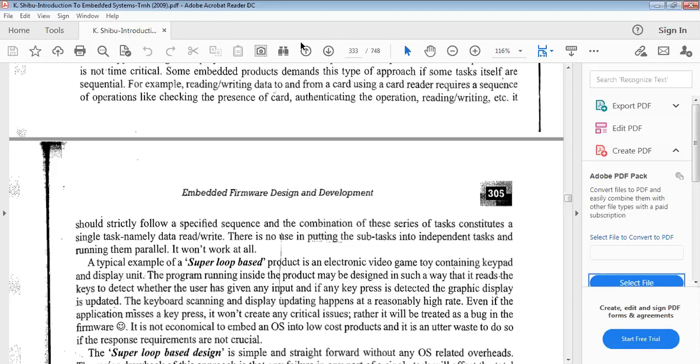Not only machine language, any language is considered as an interface between you and me. Here I am talking with that machine, and that machine having its own language is the machine language.